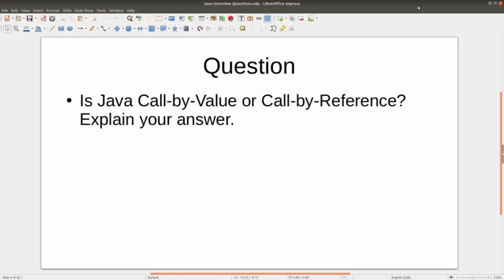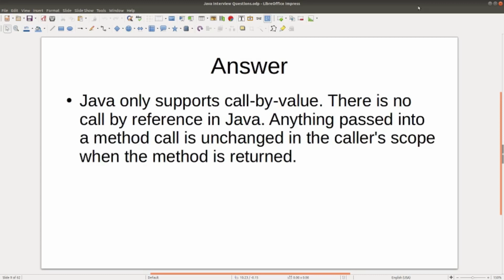Question: is Java call by value or call by reference? Explain your answer. Java only supports call by value. There is no call by reference in Java. Anything passed into a method call is unchanged in the caller's scope when the method returns.